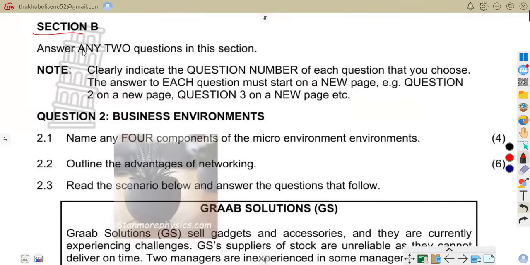There is a note given where it says clearly indicate the question number for each question that you choose. The answer to each question must start on a new page. It's a very important instruction. For example, question 2 on a new page, question 3 on a new page. That is why earlier on I said instructions are very, very important. Now let us be on question 2, business environment.